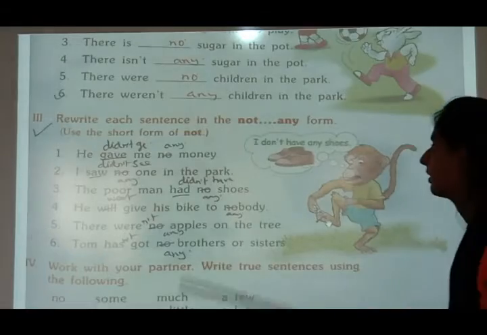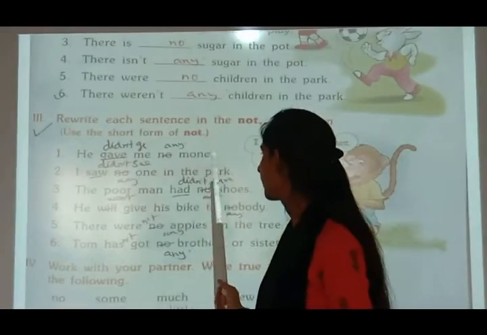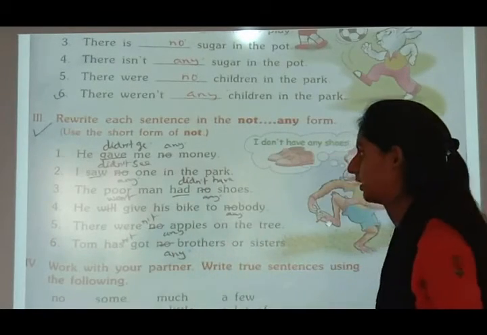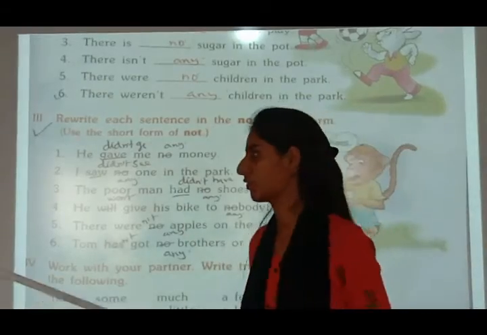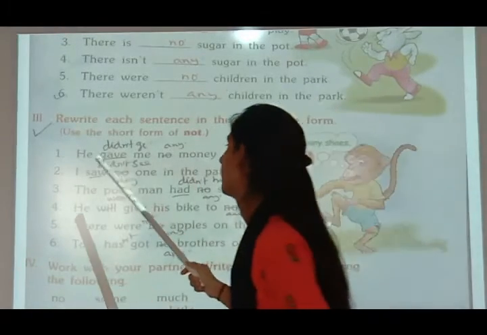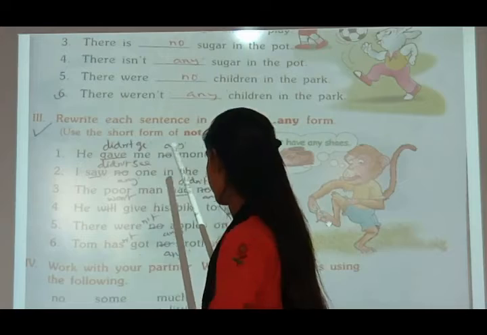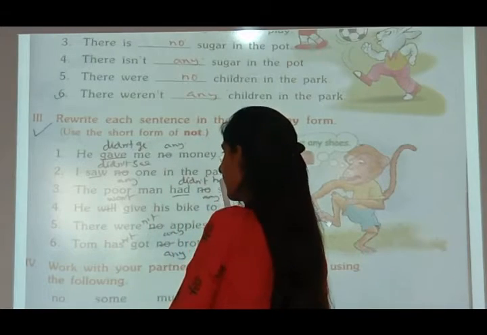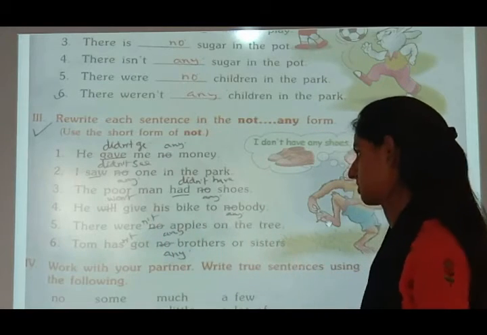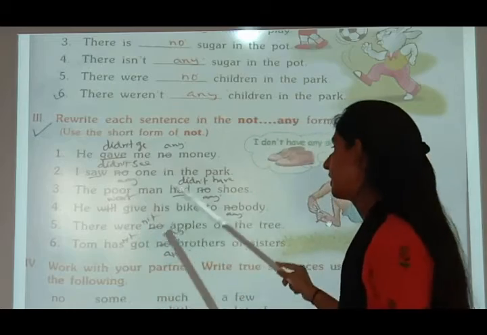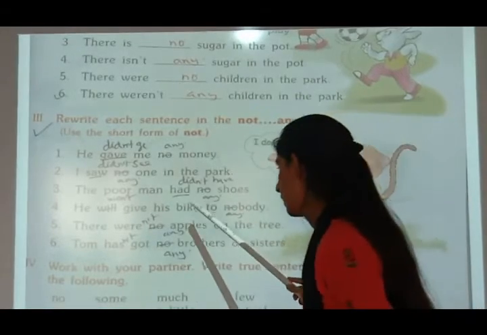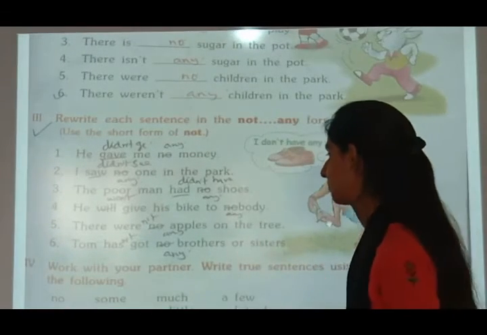Now you have to use the not any form. So use the short form of not. He gave me no money. Now if we are using the short form, when we are writing did not it will become didn't. He didn't give me any money. No will become any. The poor man had no shoes. So the poor man did not will become didn't, had will become have, any shoes. No will become any.